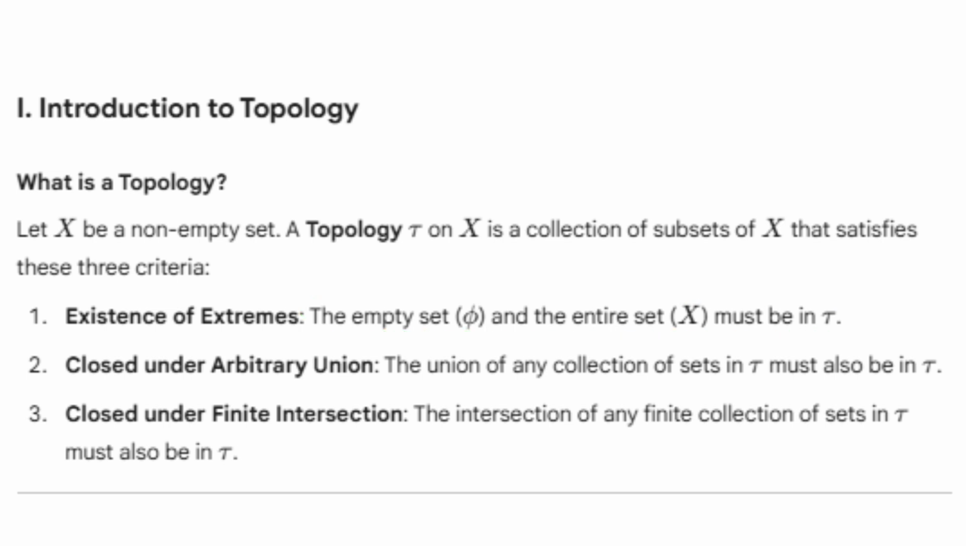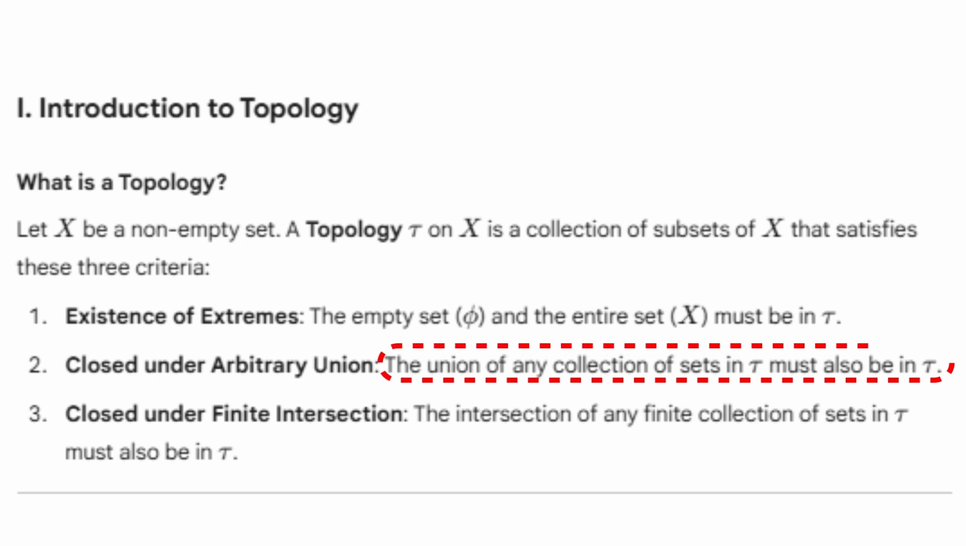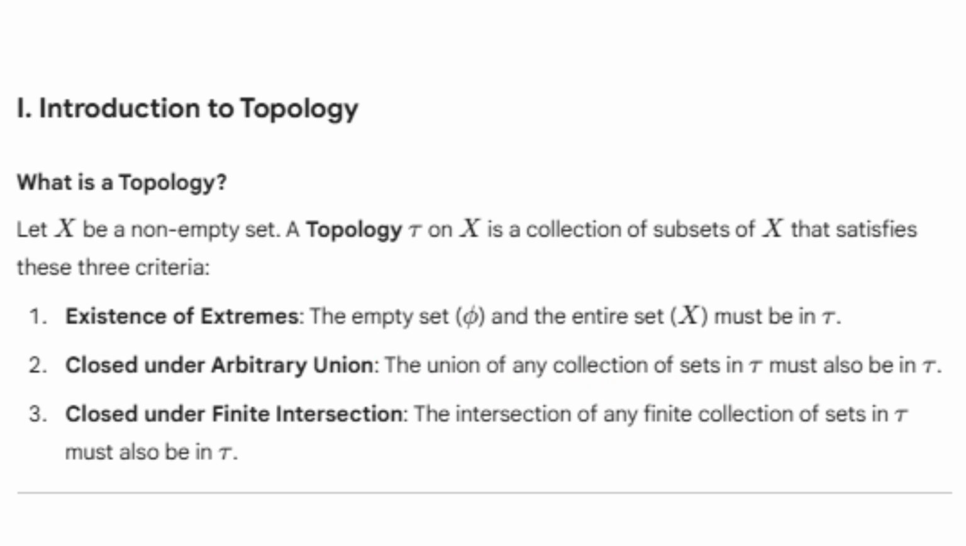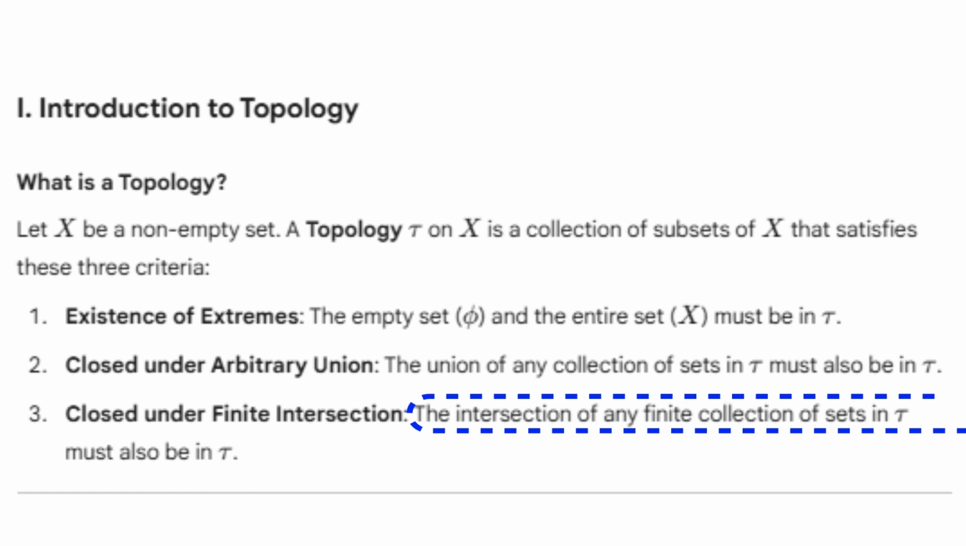Criteria number two: the collection is closed under arbitrary union. This means that if you take two subsets in that collection tau and find their union, that union must also be in tau. Criteria number three: the collection is closed under finite intersection. Same case as the second criteria. If you take two subsets and find their intersection, it should be a member of tau.